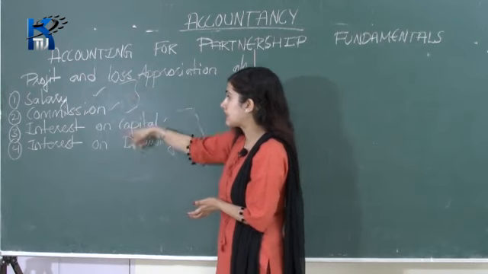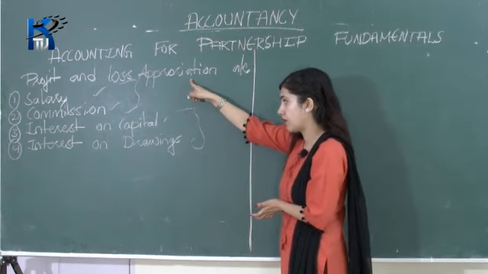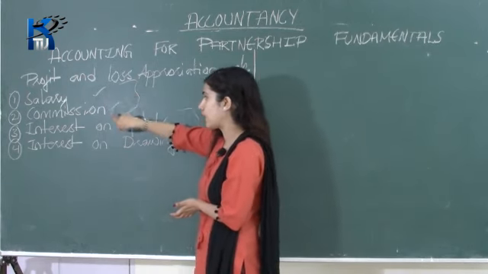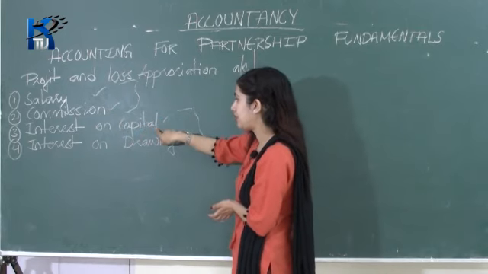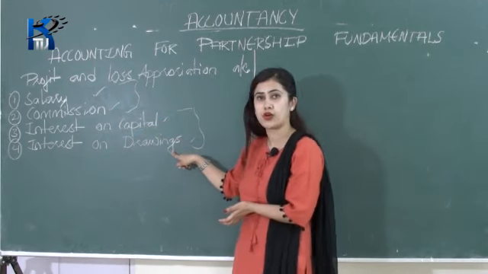Okay, these are the items of your profit and loss appropriation account. The first is salary, second is commission, third is interest on capital and the fourth one is interest on drawings.